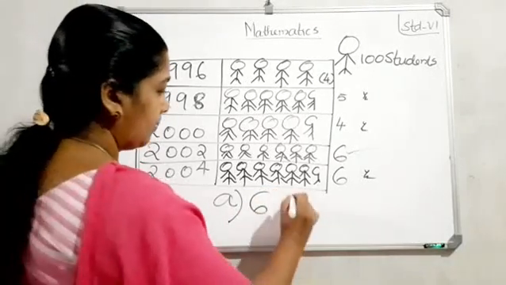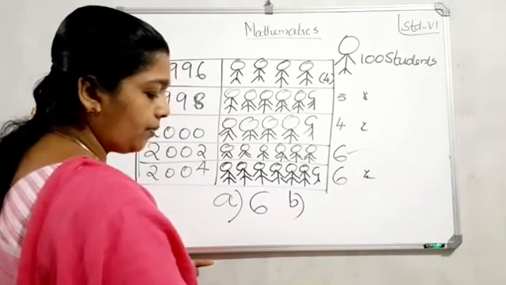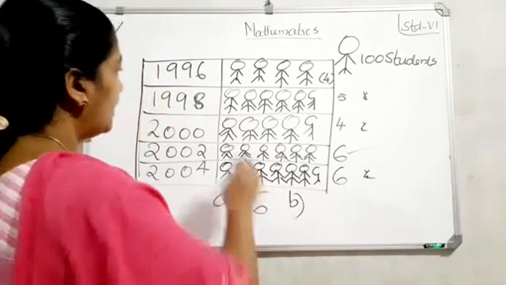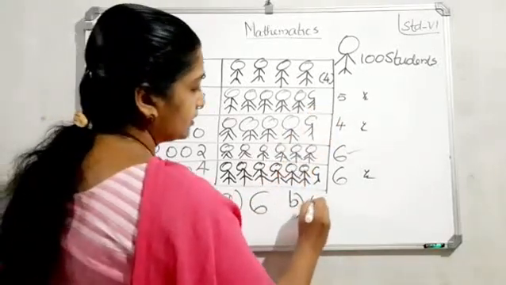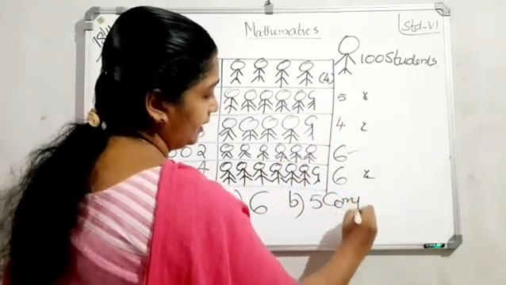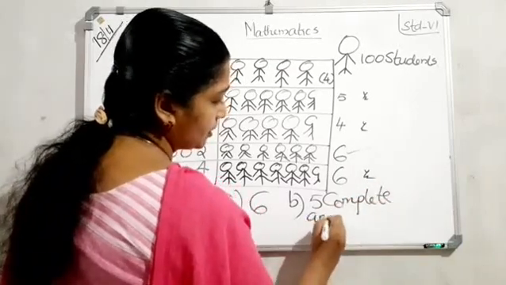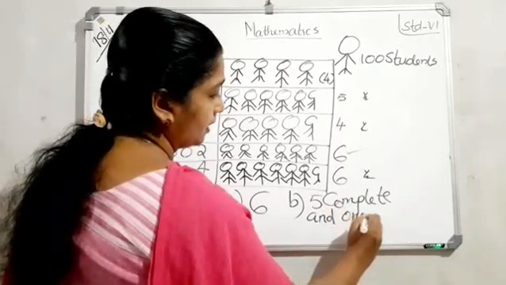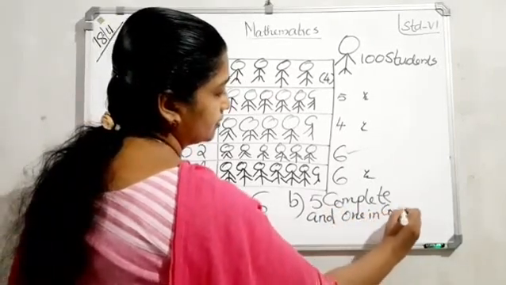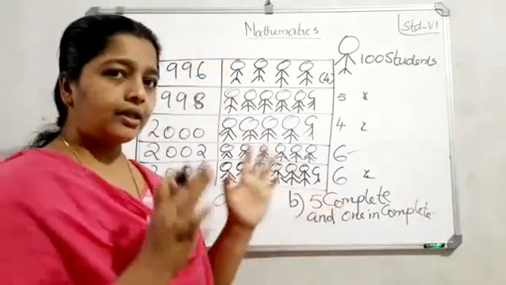Then, question number B. How many symbols represent the total number of students for the year 1998? Say the answer. Yes, 5 complete and 1 incomplete. Right, that is 5 full and half.